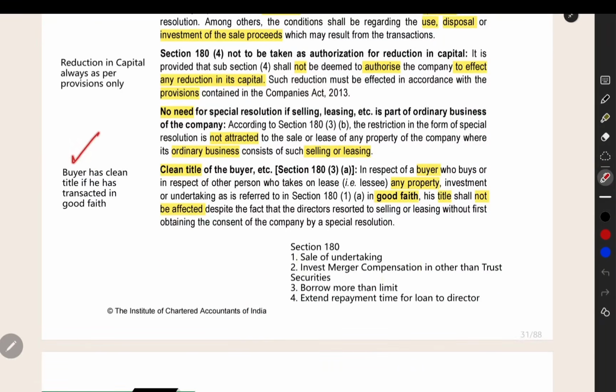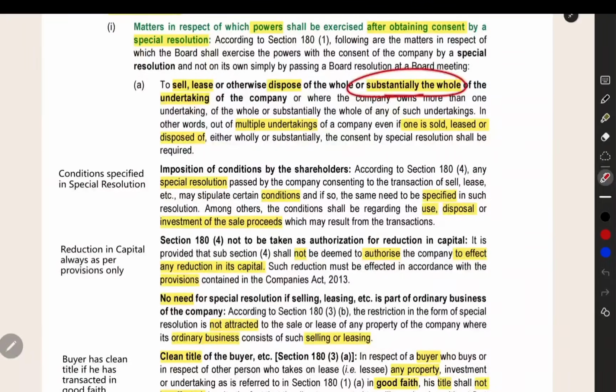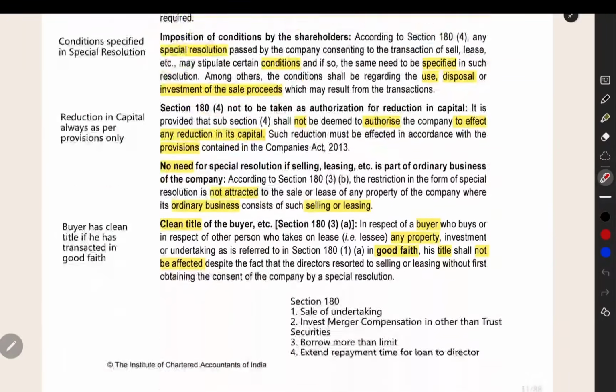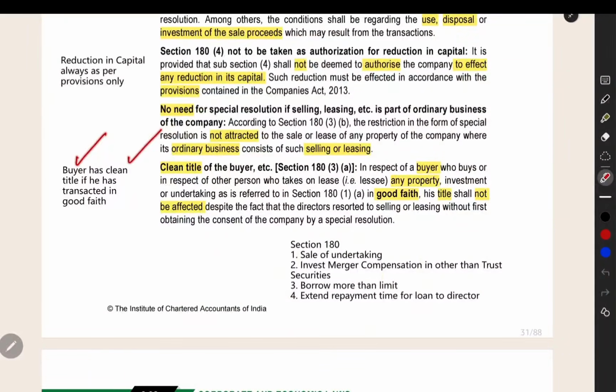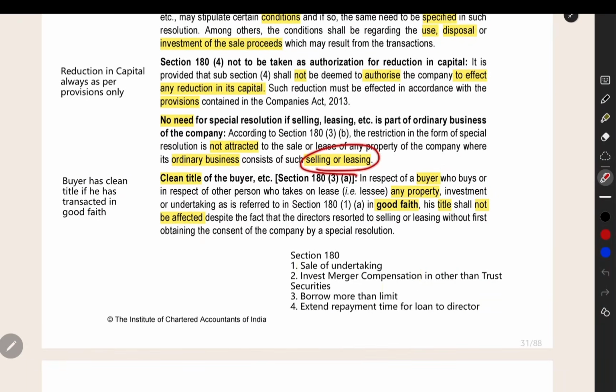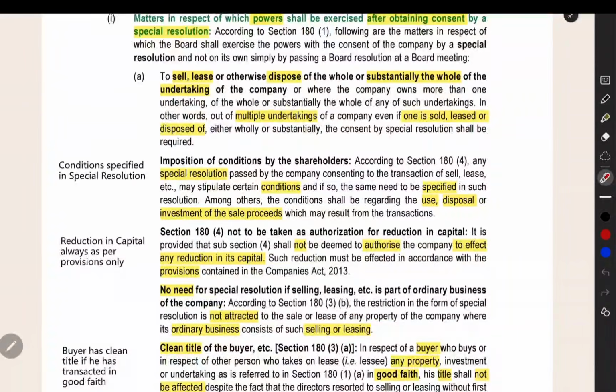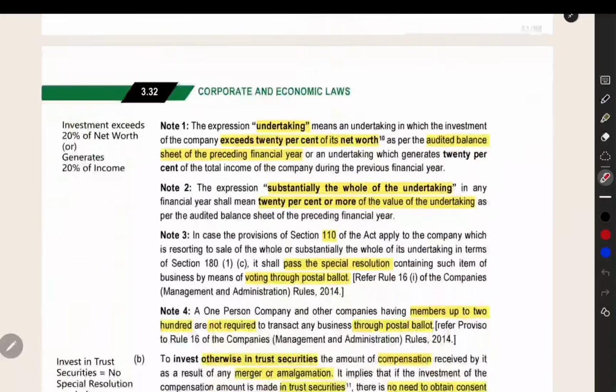If the buyer does not know any of this, but he purchased the undertaking, and the special resolution was not passed, what will happen to the buyer? The buyer will have a clean title if he purchased in good faith. And one more exemption: if the business of the company itself is selling or leasing, then in that case this will not be applicable. They have given the meaning of substantially the whole of the undertaking. That and all they have given. You can read it here.